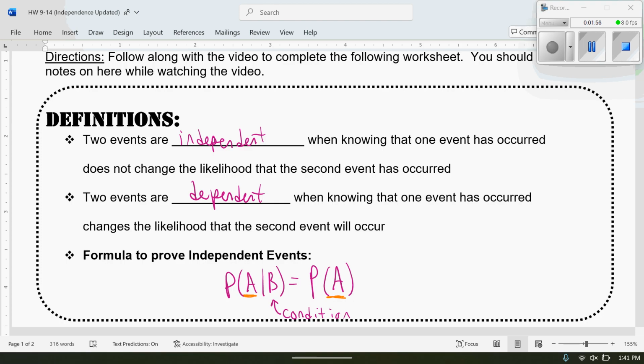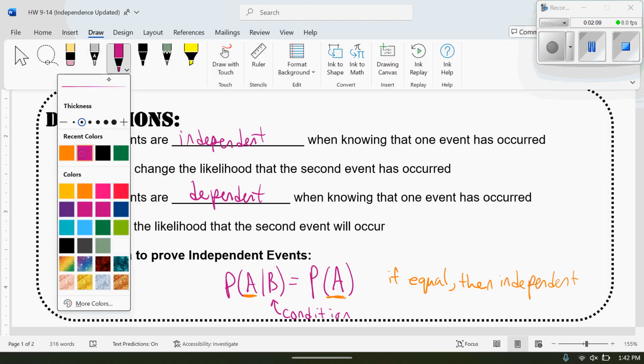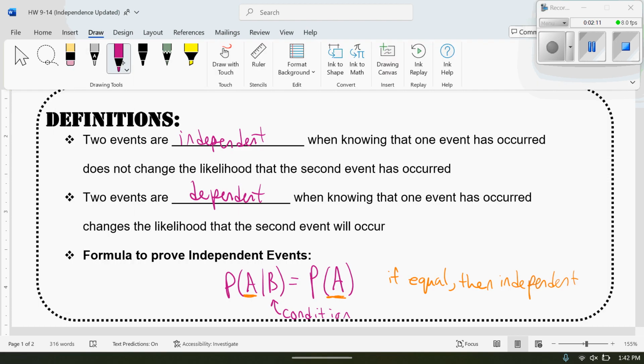So if these two probabilities are equal, then they are independent. However, if the condition changes the probability of A, then they are dependent. So maybe my probability of getting the car wash is 60%, but my probability of getting the car wash given it's raining is 0. So the raining changed the probability, and that means they're dependent.